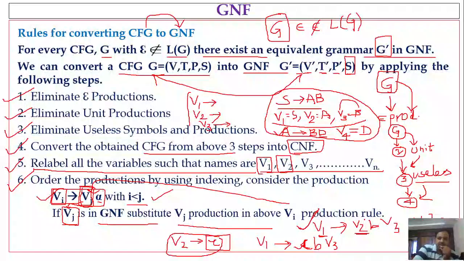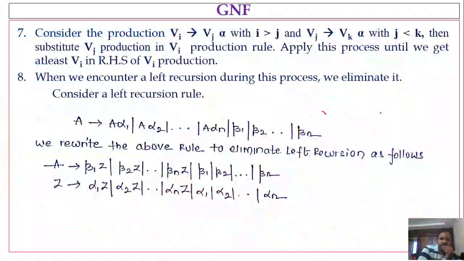I think the concept is clear for you. So this is a simple example, just to showcase how this rule will be applied. Next, seventh rule. So this is the controversial case where i value is greater than j.